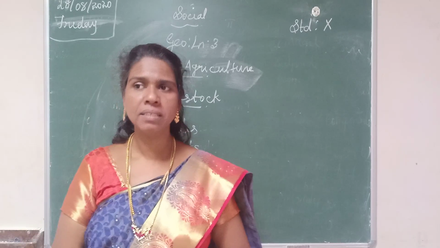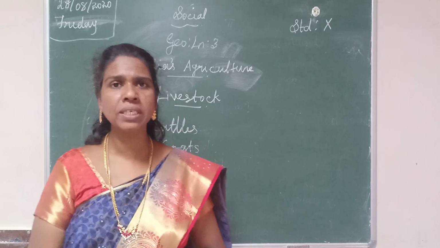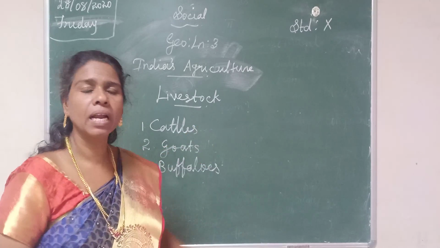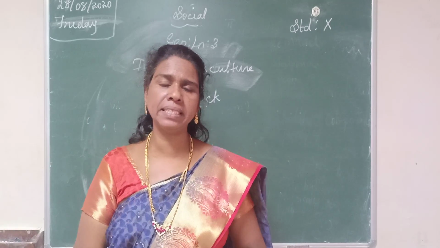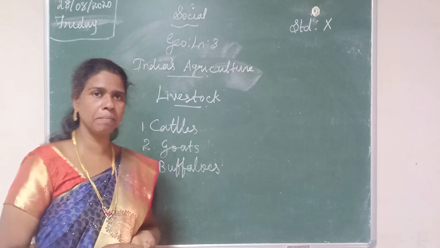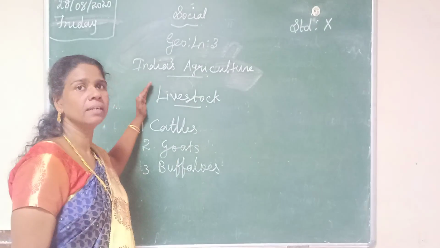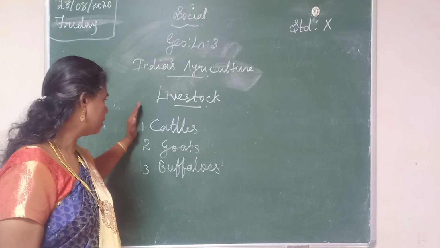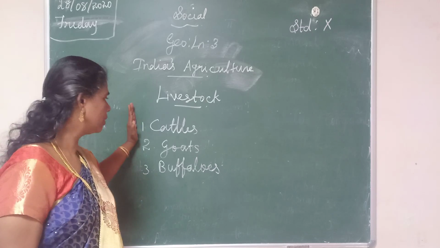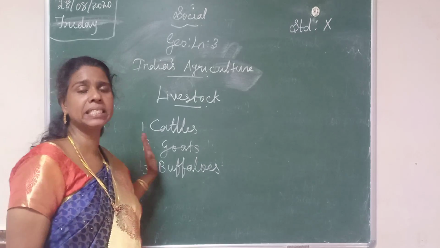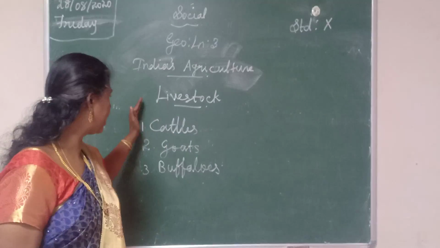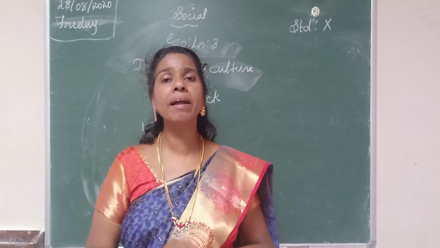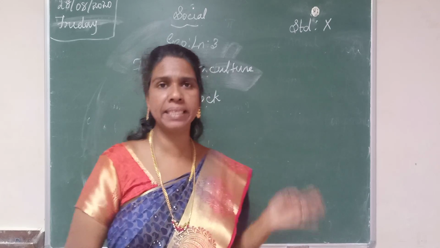Can you understand, students? Shall we recall the points? Now we learned about livestock. What is livestock? Livestock means domesticated animals. Three varieties of animals are domesticated in India: cattle, goats and buffaloes. Some of the leading states domesticating these animals are Madhya Pradesh, Uttar Pradesh, Bihar and Rajasthan.